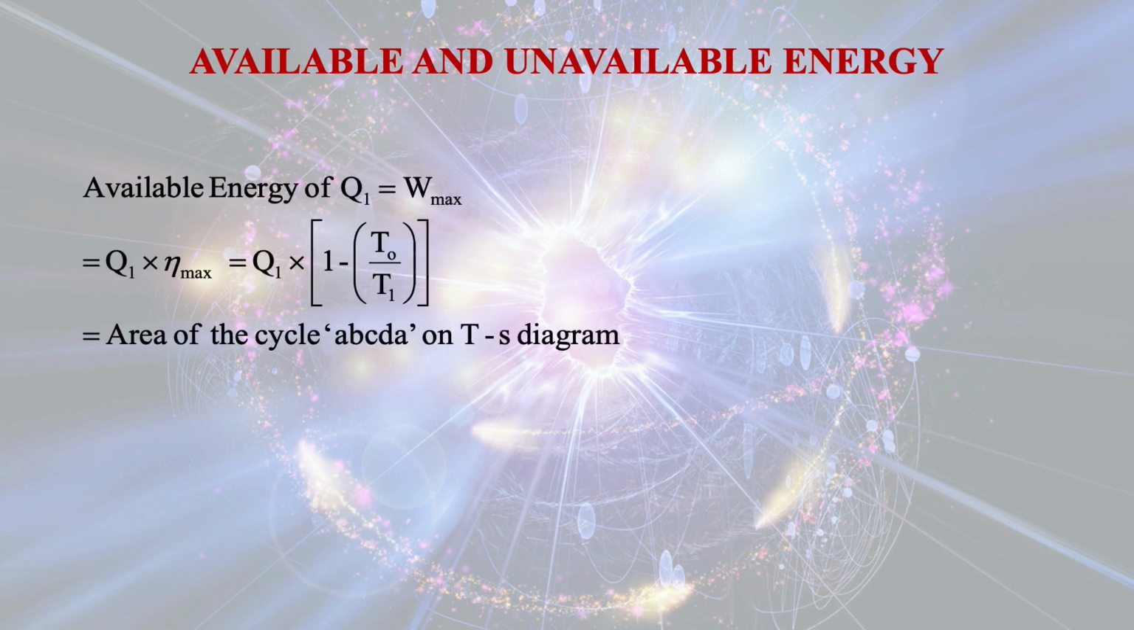Now the available energy of Q1, that is W max, is equal to Q1 into efficiency, that is eta max. So the efficiency of a reversible heat engine, that we know, is equal to 1 minus T0 by T1, where T0 is the temperature of the sink and T1 is the temperature of the source. So that is nothing but the area of the cycle ABCDA on the TS diagram.